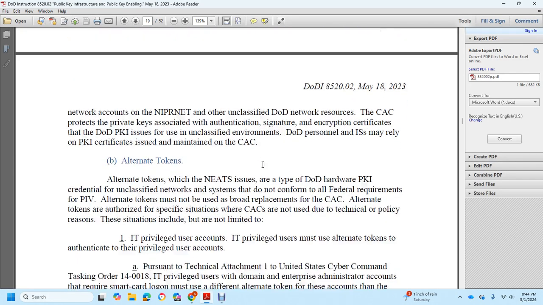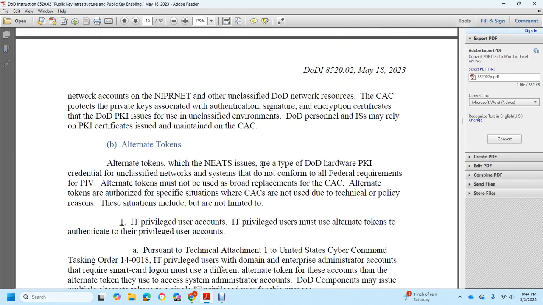Alternate tokens: the DoD issues this type of hardware public key infrastructure credential for unclassified networks or systems that do not conform with the federal requirements of personal identity verification. Alternate tokens must be either a broad replacement for common access cards or authorized for specific situations where common access cards are not used due to technical or policy reasons.